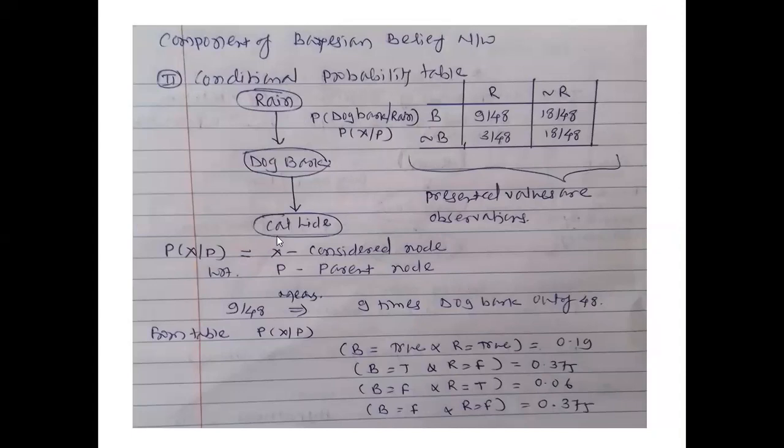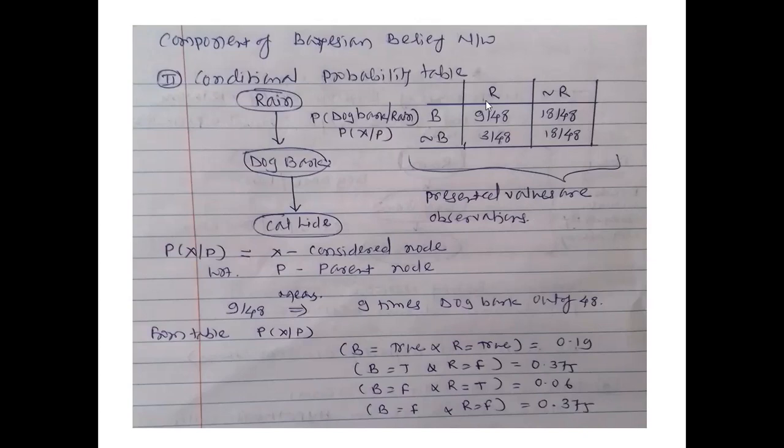So from this first step, we have represented our problem statement in a directed acyclic graph that we will use for preparation of the conditional probability table. Now this conditional probability table presents values of the observation. This is sometimes given in the problem statement. These are just observations; these figures we have not computed. So be clear, it's not computed. This is just the observation.